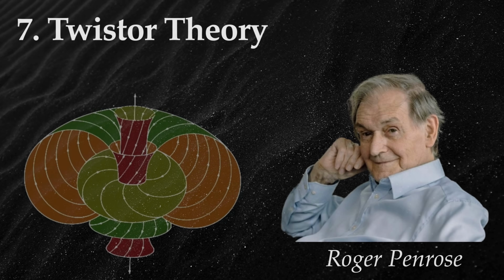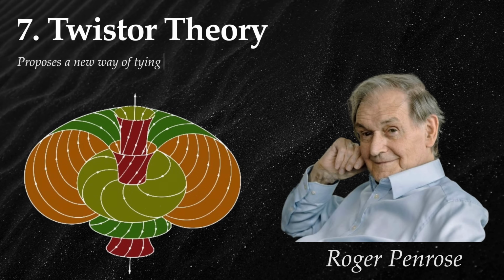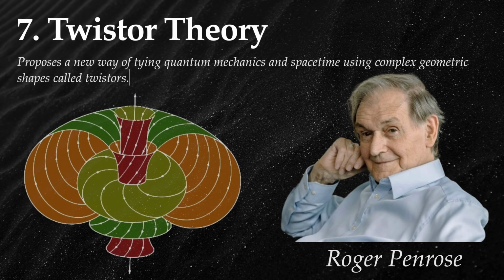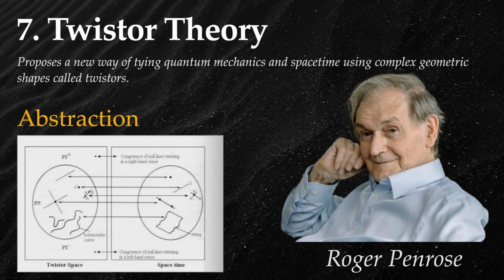Twistor theory. Twistor theory proposes a new way of tying quantum mechanics and space-time using complex geometric shapes called twistors. In twistor theory, instead of describing the positions of objects in space and time directly, we use twistors. Think of twistors as a new way of keeping track of where things are and how they're moving, but in a more abstract, simpler form. It replaces traditional space-time coordinates with twistors to simplify the connections of light rays and particle interactions.